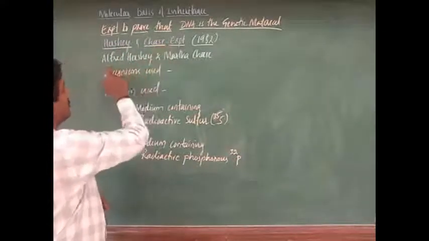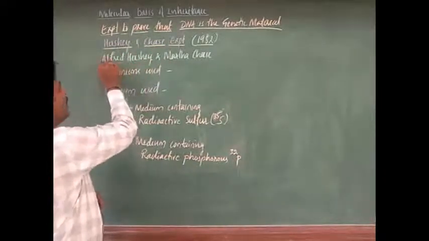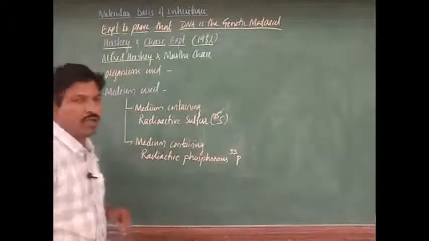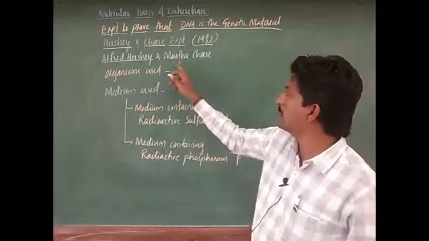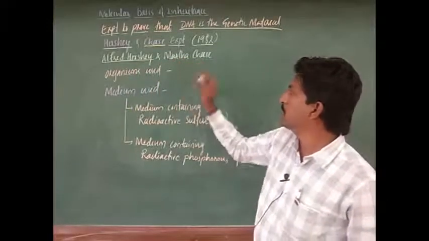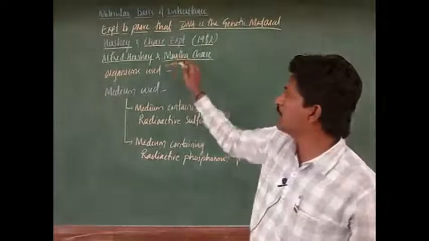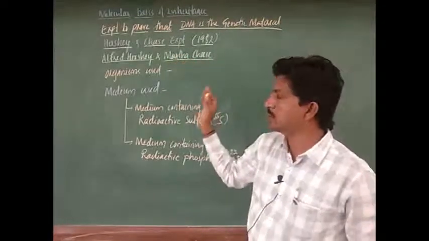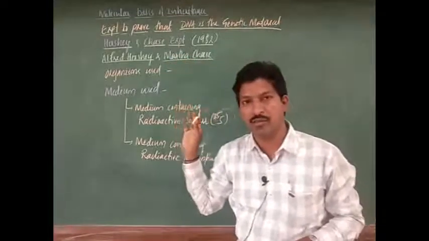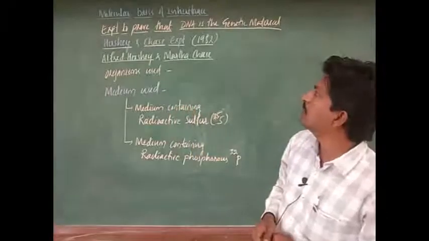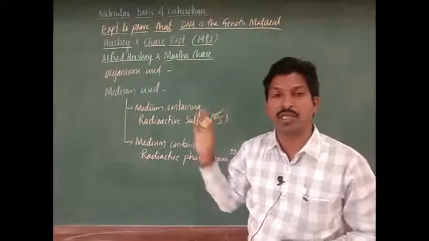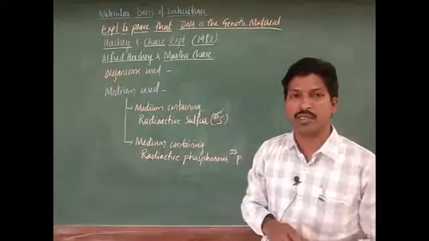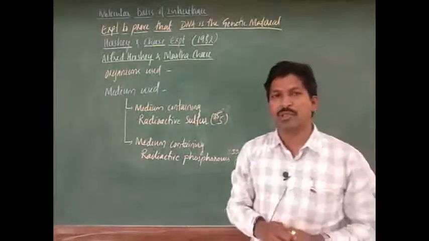Because their names are there: Alfred Hershey and one more scientist, Martha Chase. These two scientists worked together on this experiment, and they proved that DNA is the genetic material. Very important one.